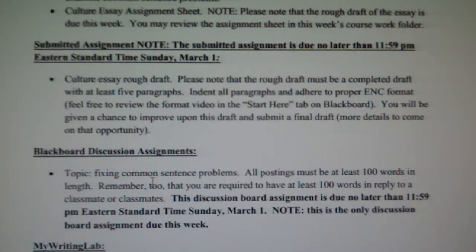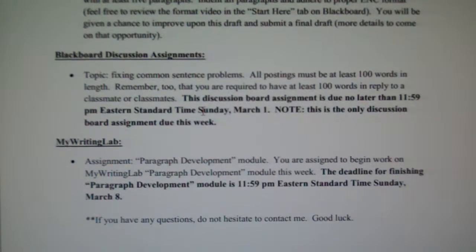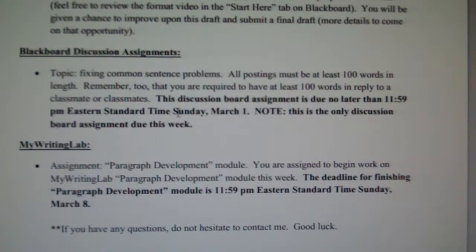Discussion board assignments, there's really only one this week. It's fixing common sentence problems is the topic. And you do need to post your own response as well as a reply to a classmate's response. And if I can, let me see what I can do to just move the camera down just a little bit so that you can see my writing lab. It's a little bit shaky here. Let me see if I can fix that.